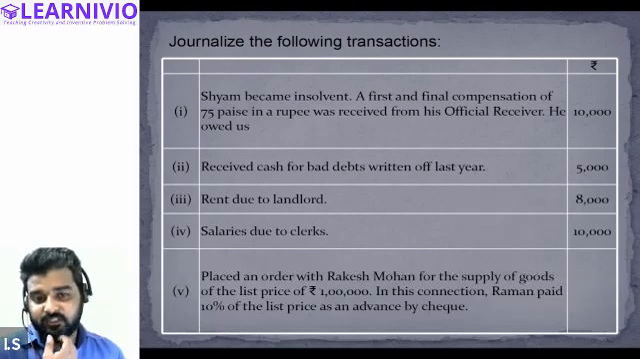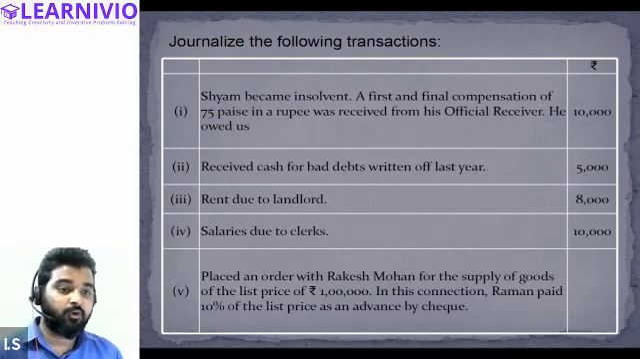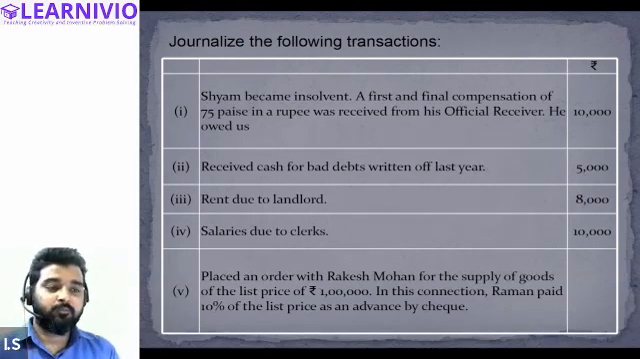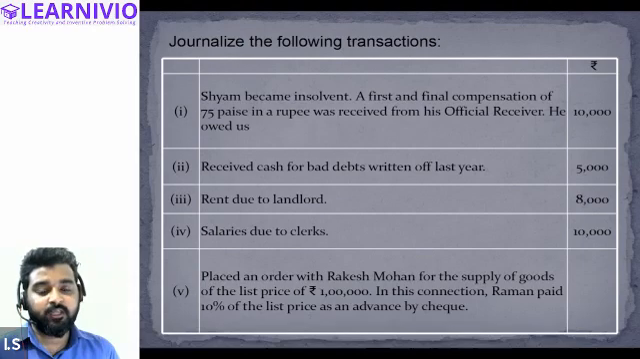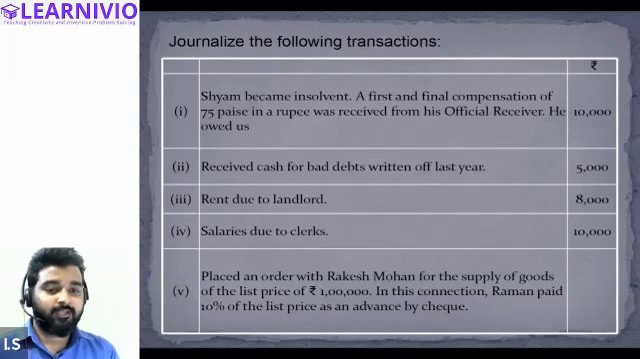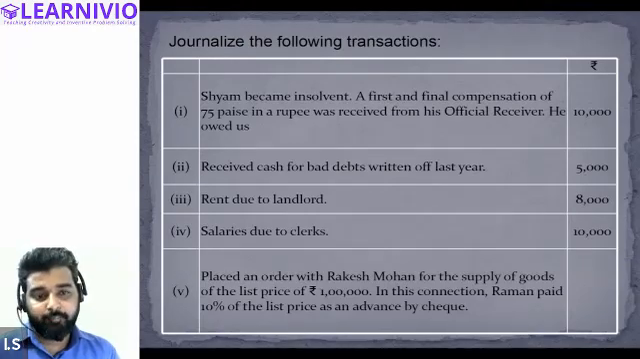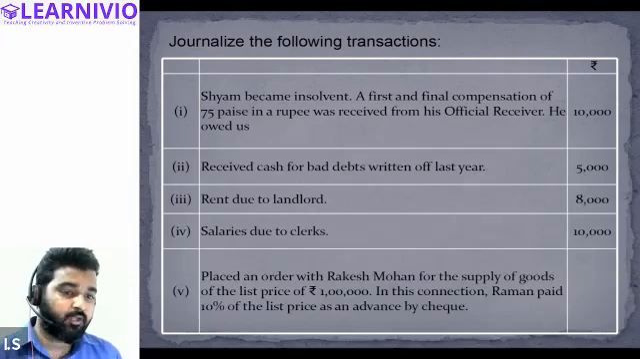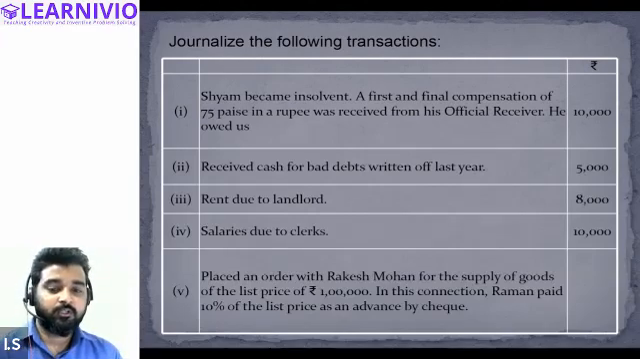In the second transaction, cash received for bad debt written off last year. Sometimes there are certain debts which we had considered as bad debt and written off in the books of account. But that bad debt is getting recovered. The person who had defaulted earlier is making the payment for the bad debts. So this is to be recorded. You will have to determine how you will generalize this transaction. So give it a try.